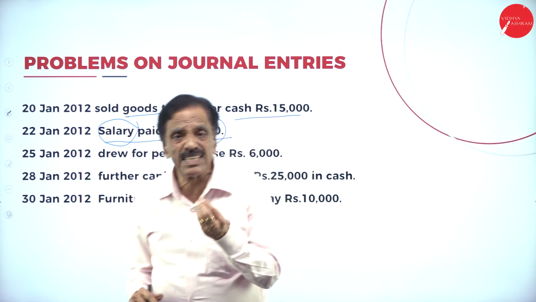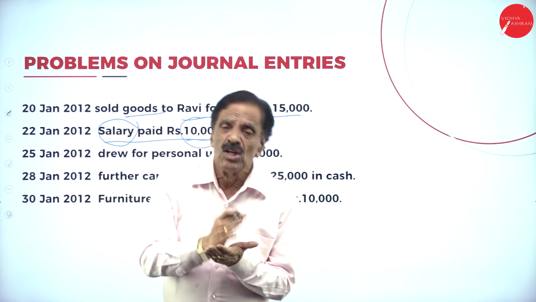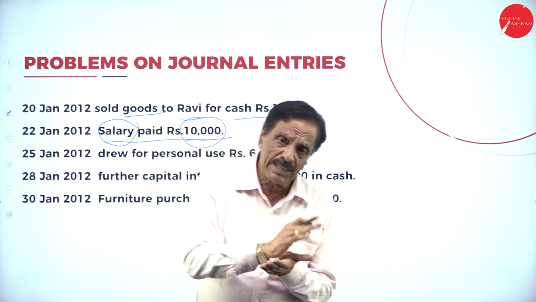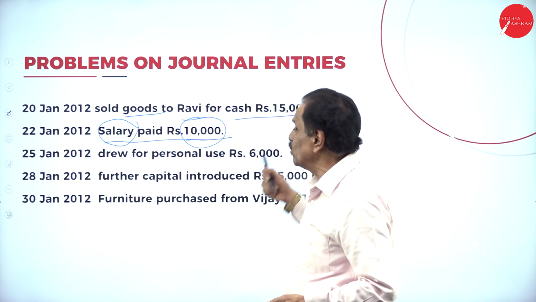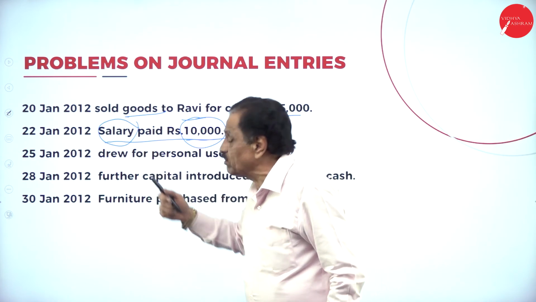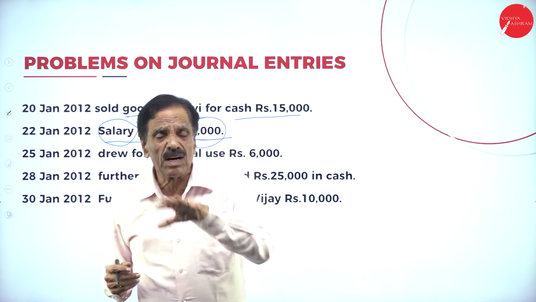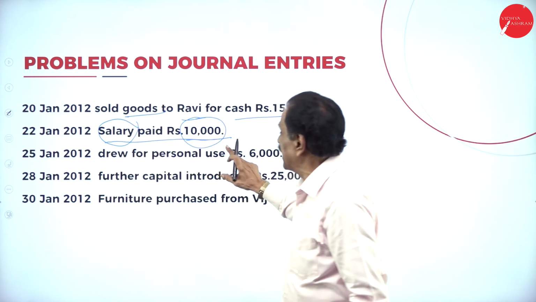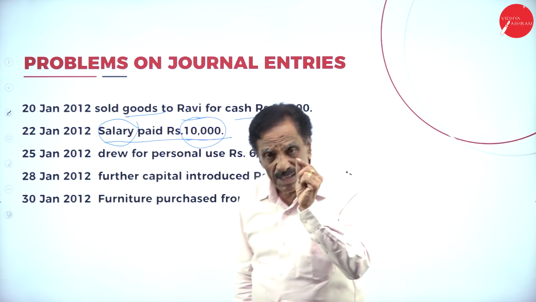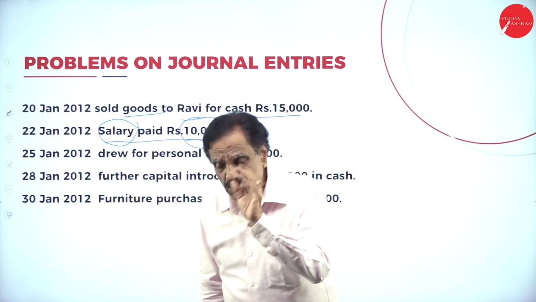Now how much money is going out? 10,000. It is considered as cash. Cash comes under real account. What does the real account say? Debit what comes in, credit what goes out. When you pay the amount, cash is going out, that should be credited. Salary comes under nominal account: debit the expenses. What's the entry? Salary account debit to cash account.